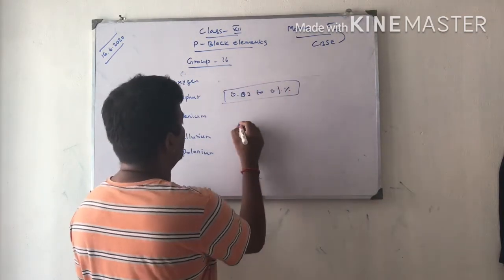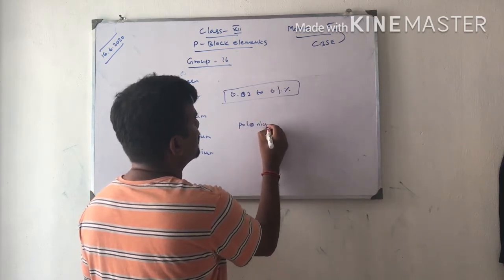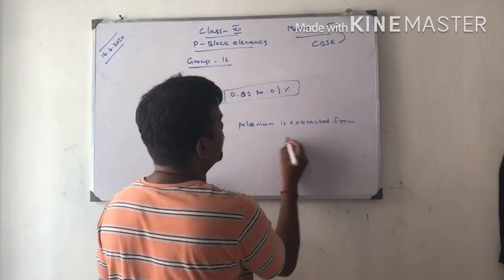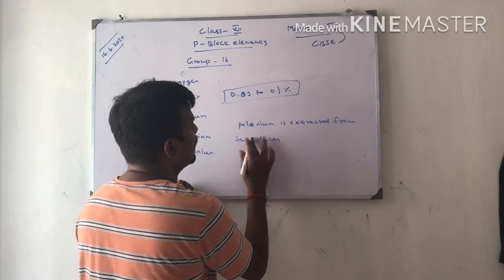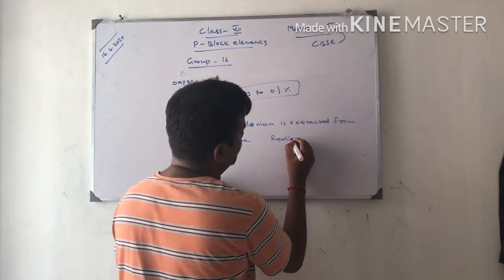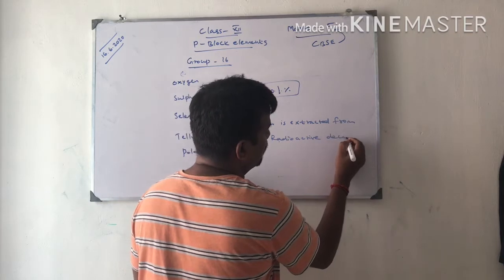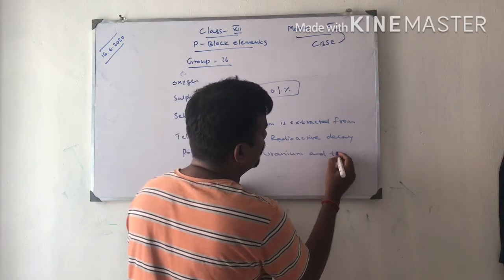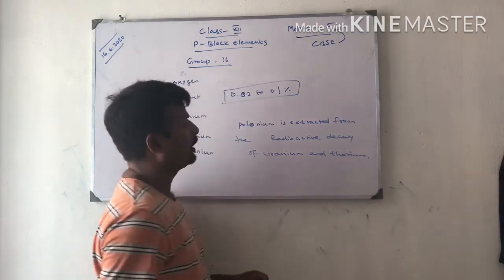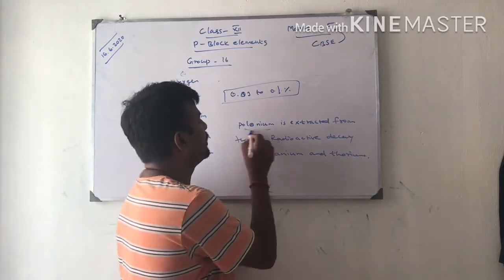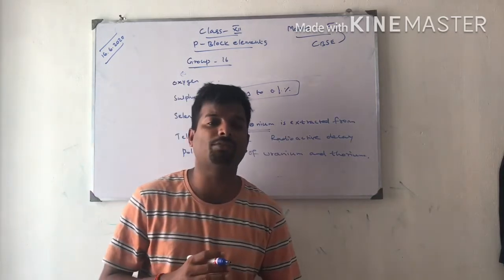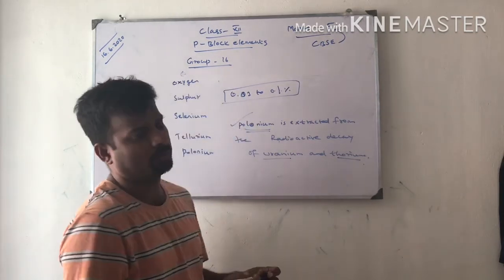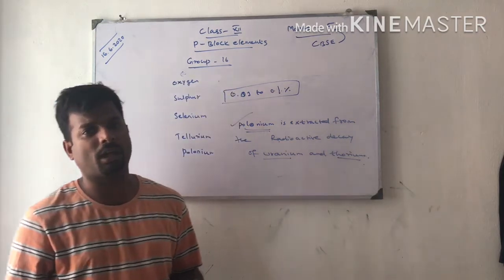Polonium is extracted from the radioactive decay of uranium and thorium. So this is a very important thing. Polonium is a radioactive element which is extracted from the decay of radium, thorium and uranium. It is short-lived. These are the occurrence part.